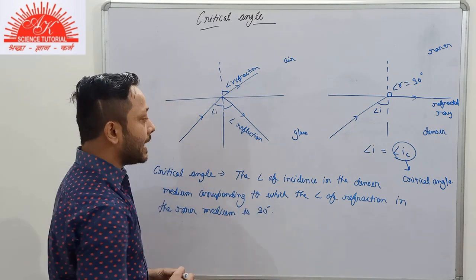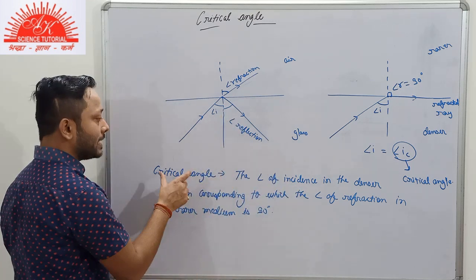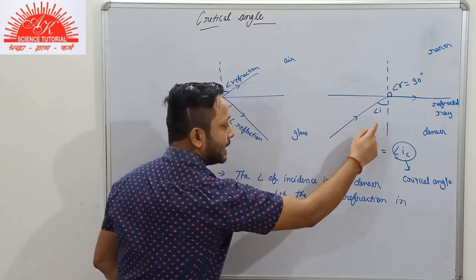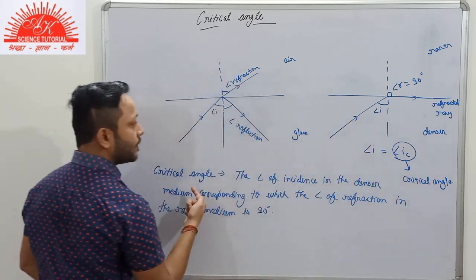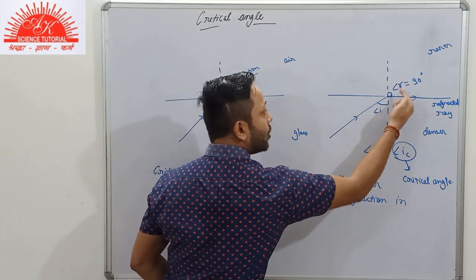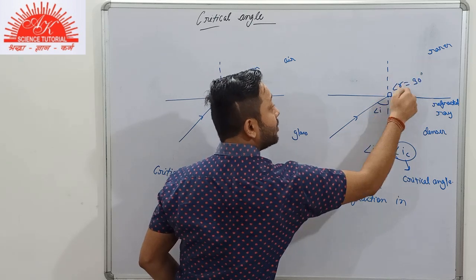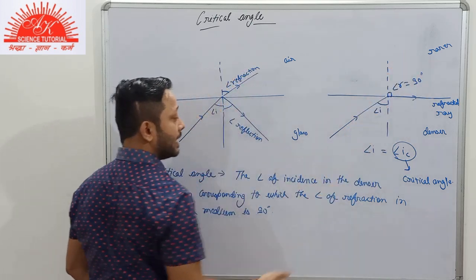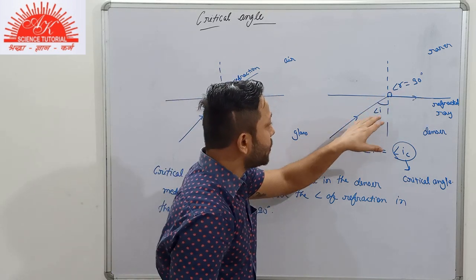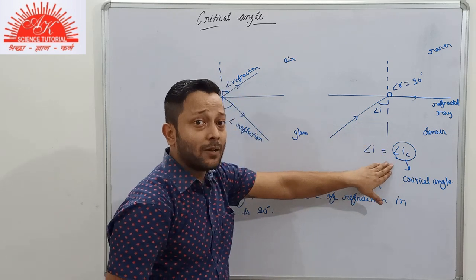So this angle of incidence will be known as the critical angle. What is the critical angle? It is the angle of incidence in the denser medium for which the angle of refraction in the rarer medium is 90 degrees. As you can see with the help of this schematic diagram, it's very clear that this angle of incidence is only the critical angle.